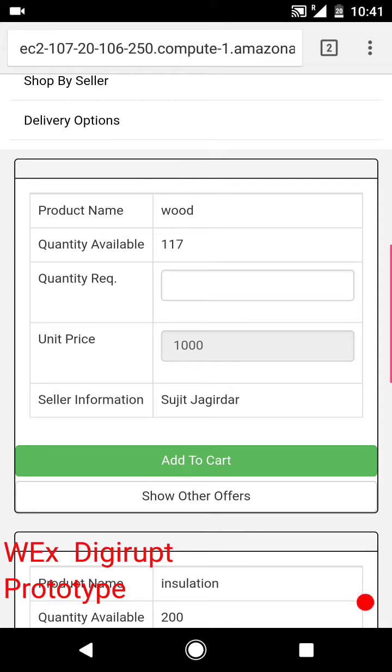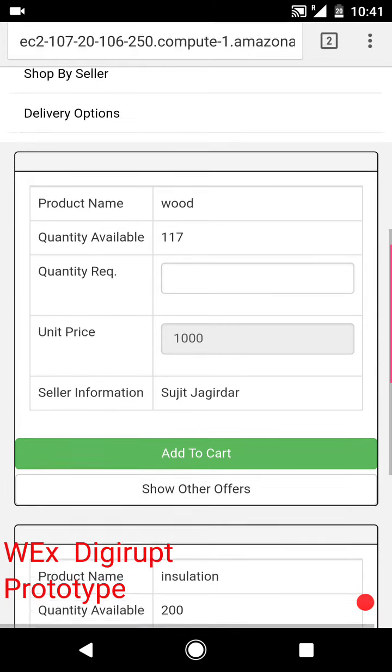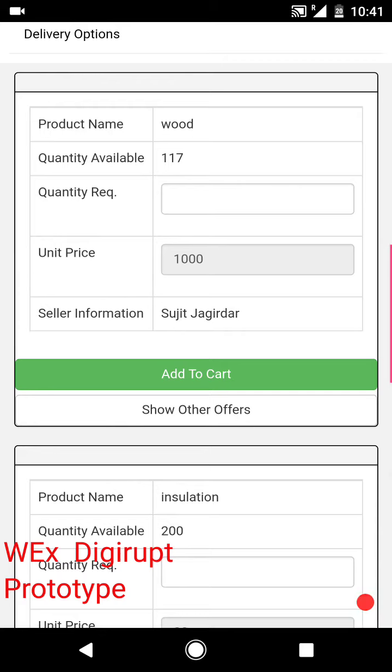Further additions for us would show that for this particular product item, which is wood, we have seller information of Sujit Jagadar. Now, Sujit Jagadar need not be the only person selling wood. It's quite possible that we would have several different sellers who are putting up the wood piece.